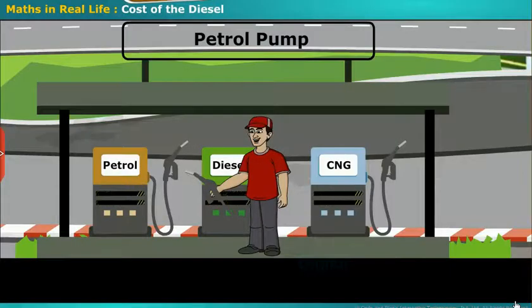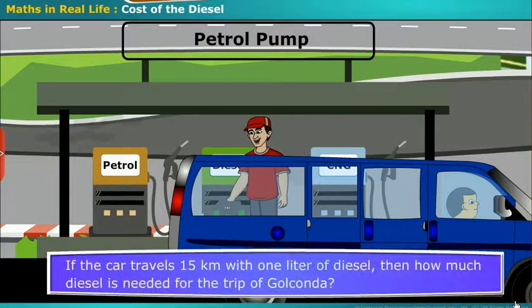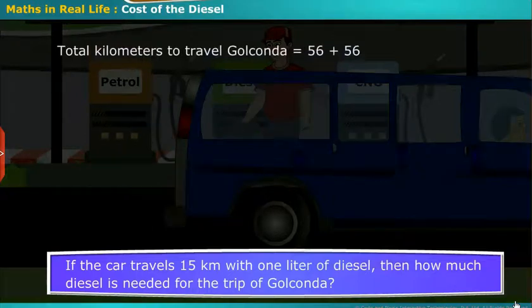On day 3, we have started our journey. We stopped the car at the petrol pump to fill diesel. My father asked the car driver, if the car travels 15 kilometers with 1 liter of diesel, then how much diesel is needed for the trip of Golconda? Total kilometers to travel Golconda is equal to 56 plus 56, that is equal to 112.